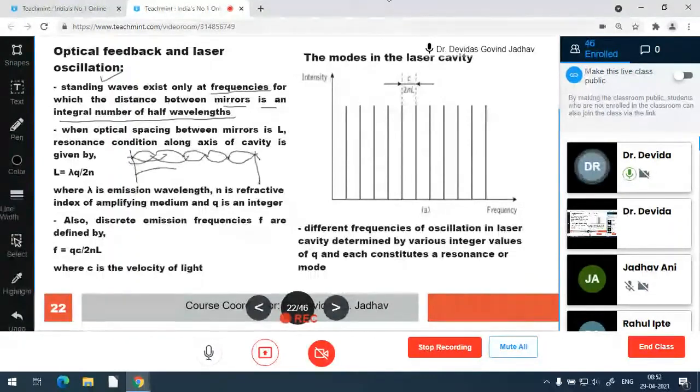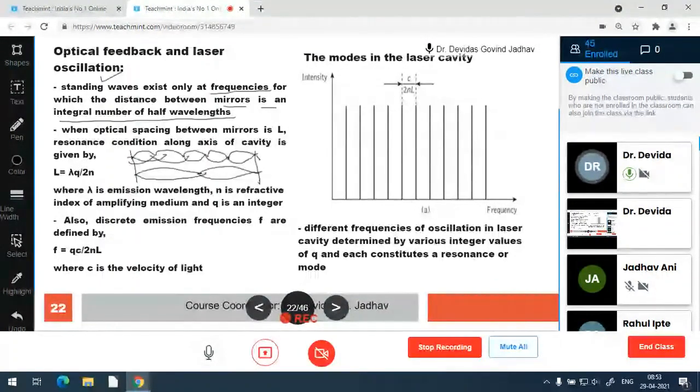There may be a possibility that two half waves are there, or three, or four half waves. But there will not be a possibility of three and a half, two and a half, one and a half, one and a quarter, or three and a quarter. So this is not possible.